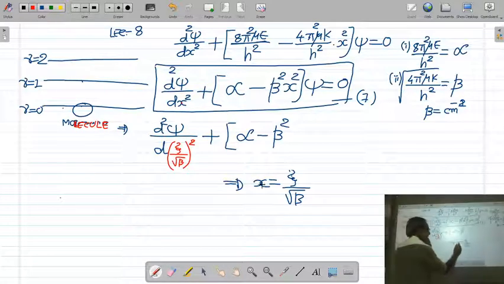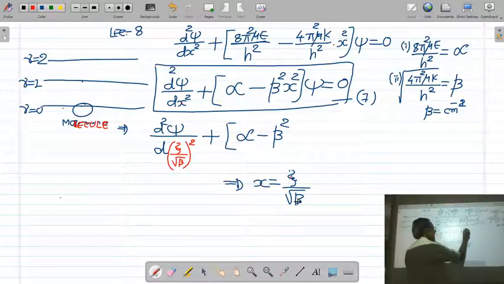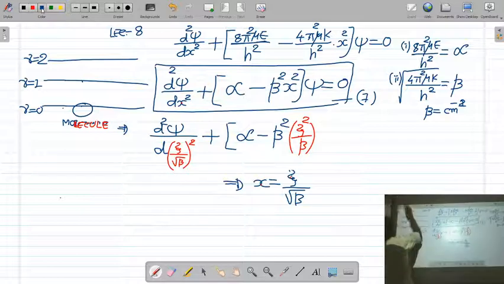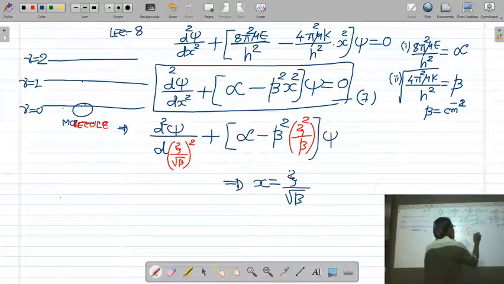Now what is x? x is xi upon root beta. So what is x square? x square will be xi square, and the square of root beta will be beta, psi is equal to 0.